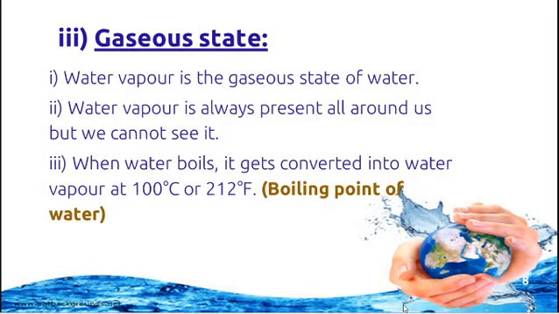Then the next one is gaseous state. The gaseous state of water is water vapor. We can't see it, but we can feel the vapor comes out in the boiling process. The boiling temperature of water is 100 degrees Celsius. In Fahrenheit, it is 212 degree Fahrenheit. At that temperature, water converted into water vapor, that is gaseous state.